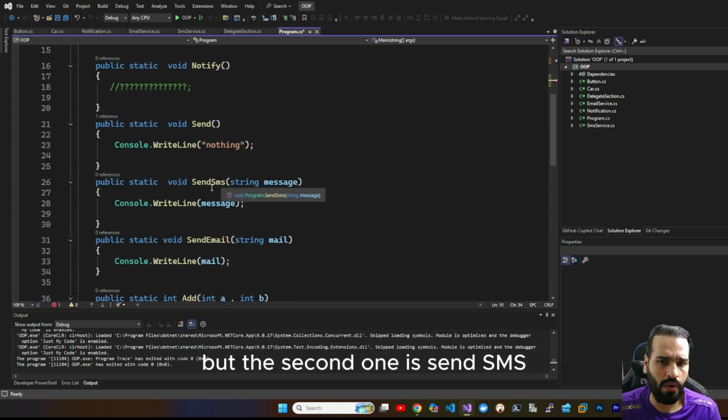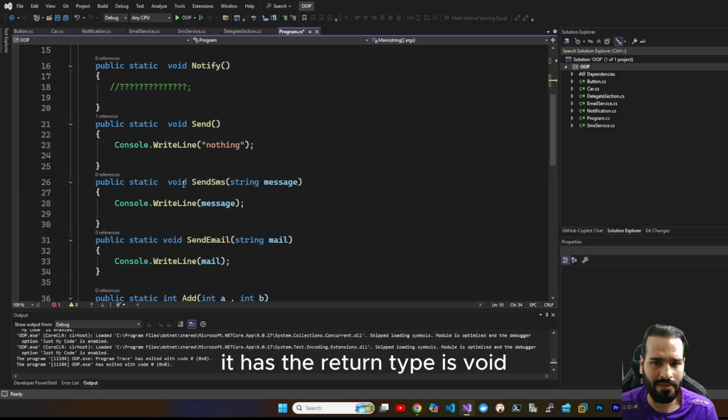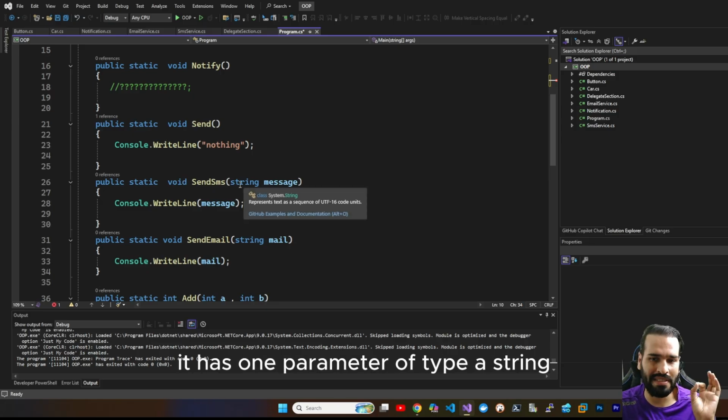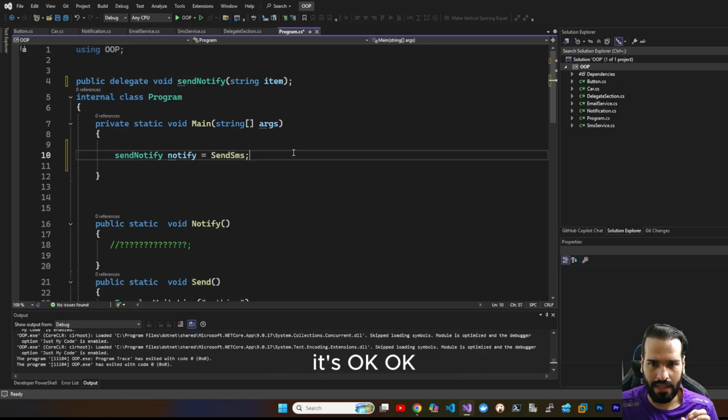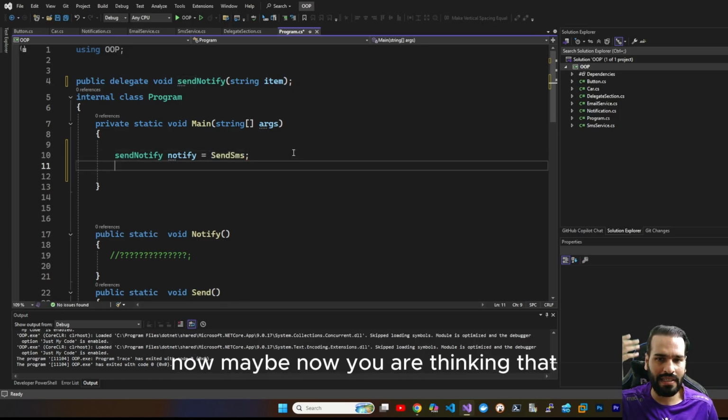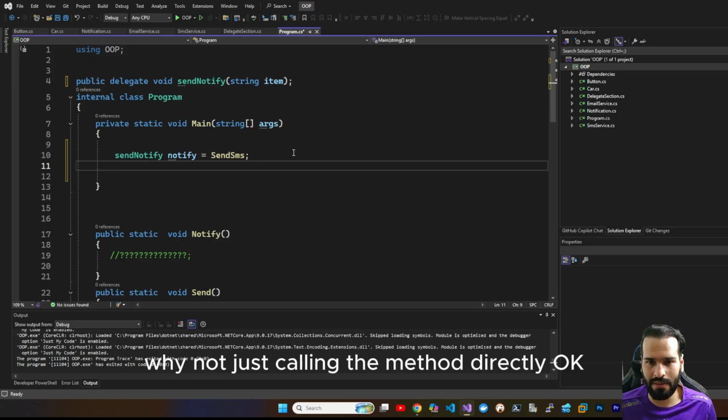Sorry, because it doesn't have the same method signature as my delegate. But the second one is SendSMS. Its return type is void. It has one parameter of type string. Now I can pass it to my delegate. Now it's okay. Now, maybe you are thinking, why not just call the method directly?